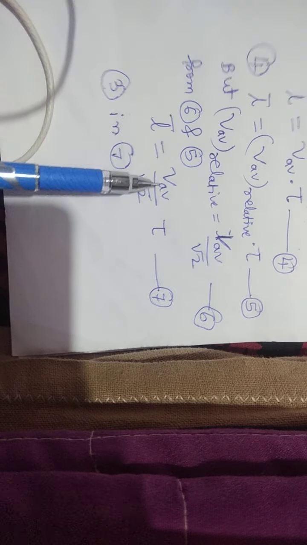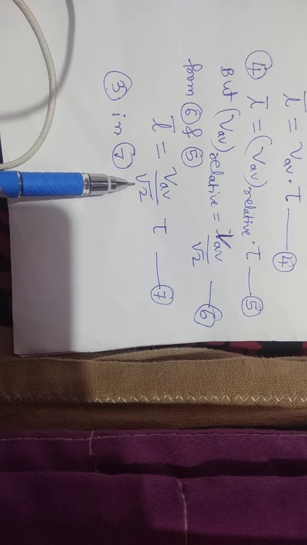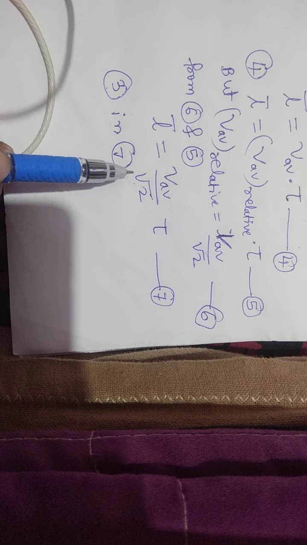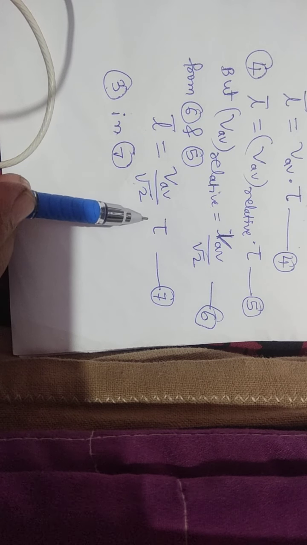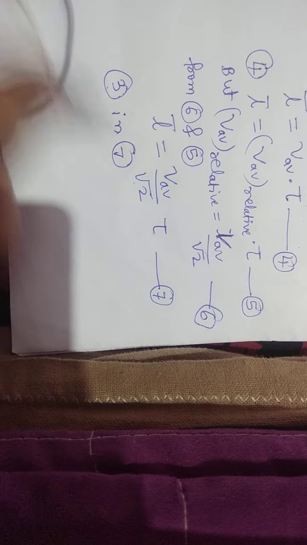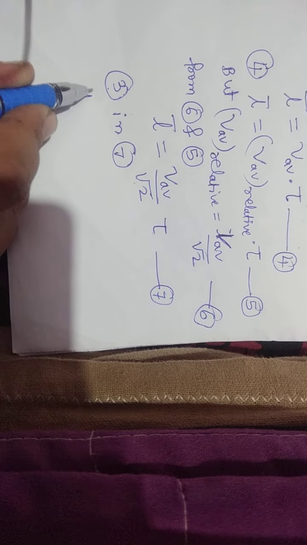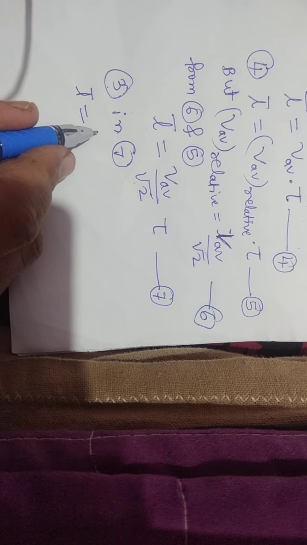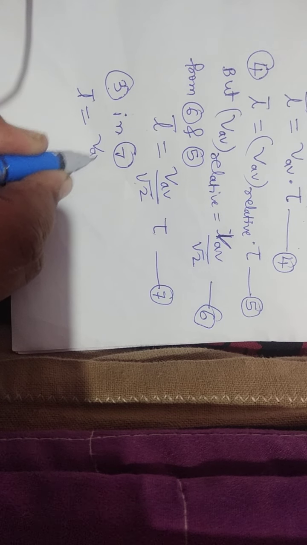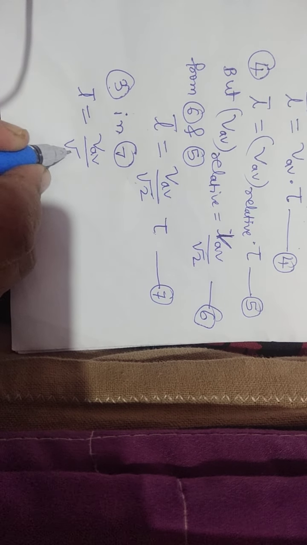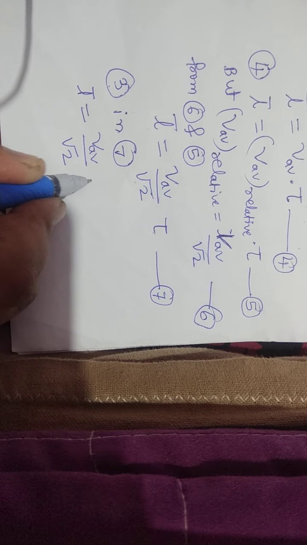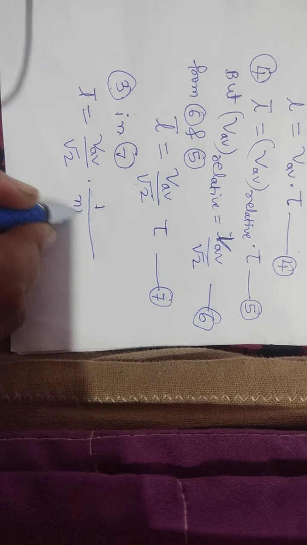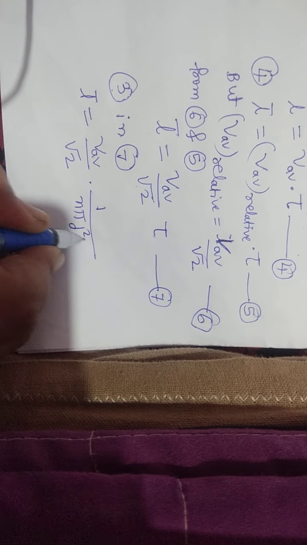L bar is equal to VAV by root 2 into tau. So you write the tau value from equation number 3: L bar is equal to VAV divided by root 2 into 1 divided by n pi d square VAV.